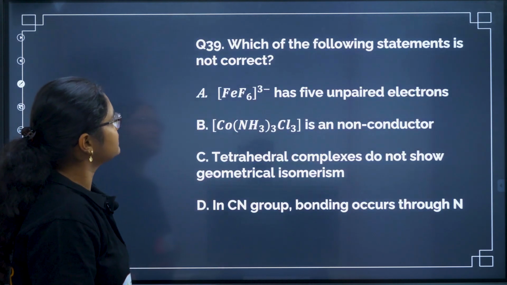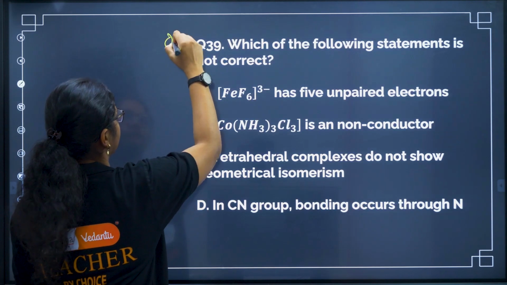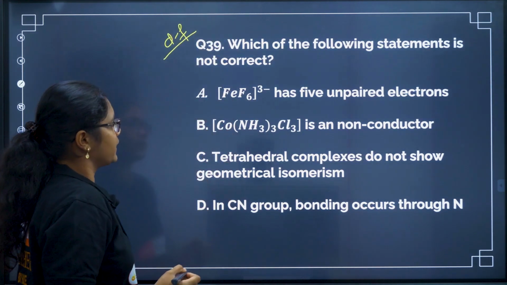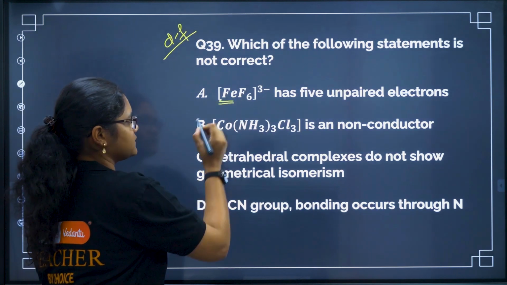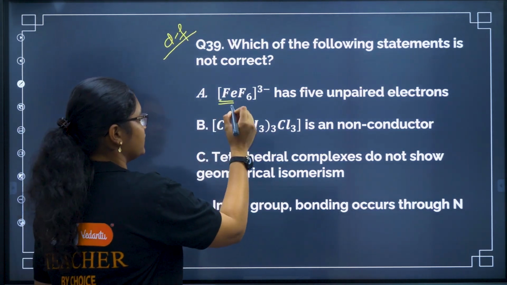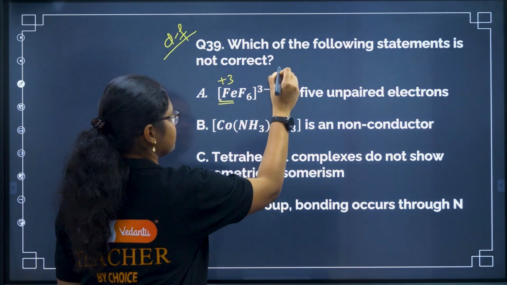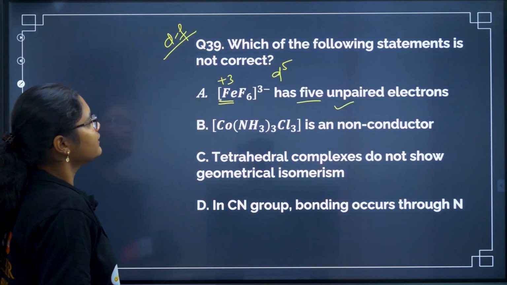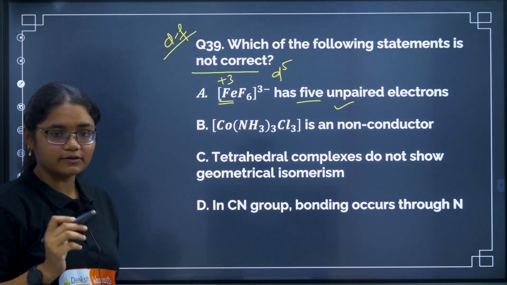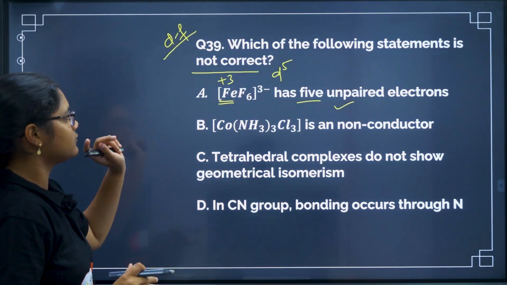Okay, next question: which of the following statements are not correct? Again, this is from your d and f block. Fe3+ has 5 unpaired electrons. So let us calculate the oxidation state of Fe here. Fe is in +3 state, so it is d5 configuration, so 5 unpaired electrons. This is a correct statement. We have to find the not correct one, right? You have to be careful whether it asks for correct or not correct, incorrect, that you have to check.